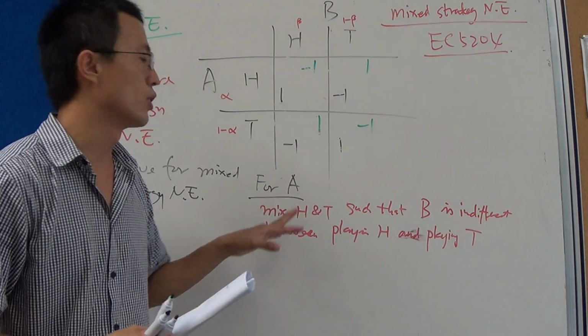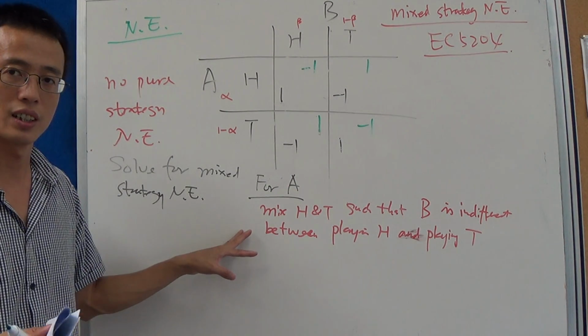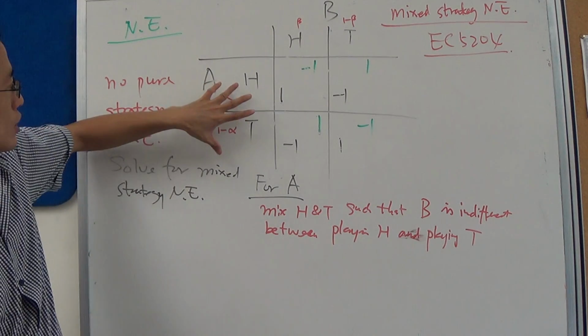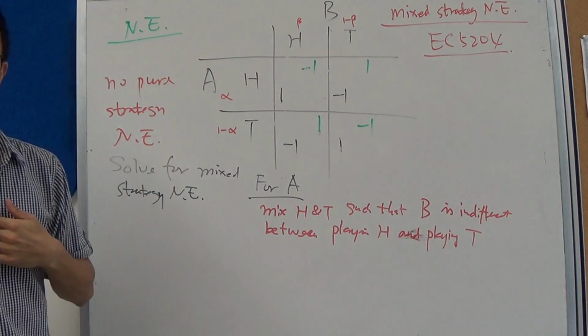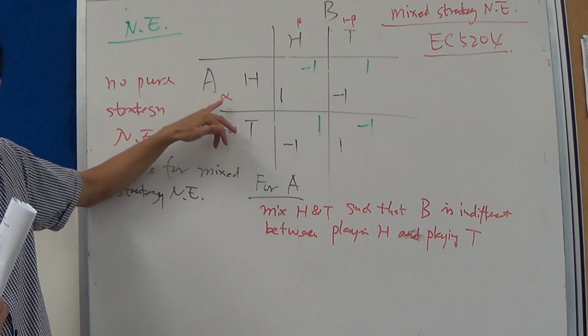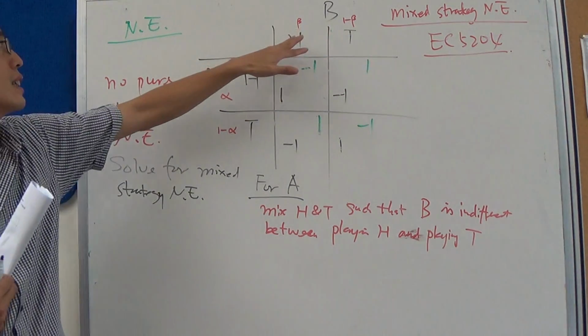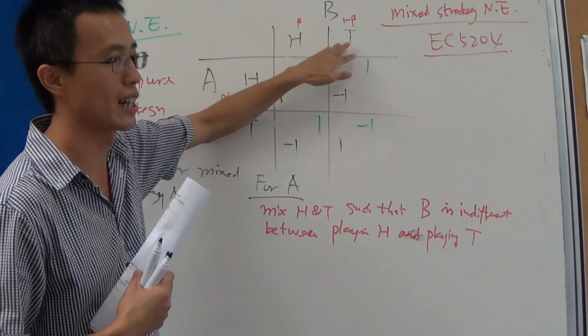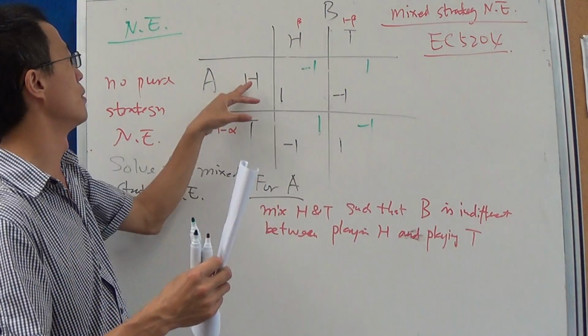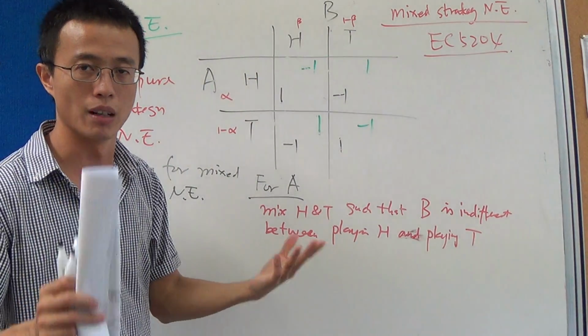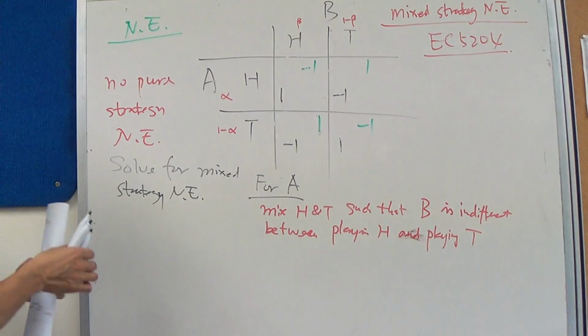If I didn't mix my action such that B is indifferent between head and tail, then B is going to choose either head or tail for sure, which means that my mix failed. So it got to be this.